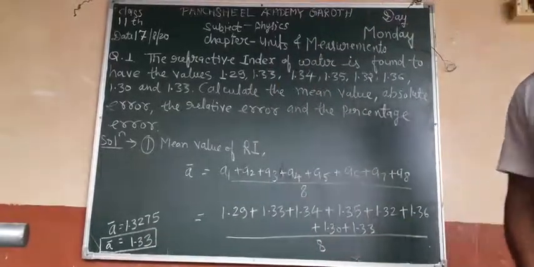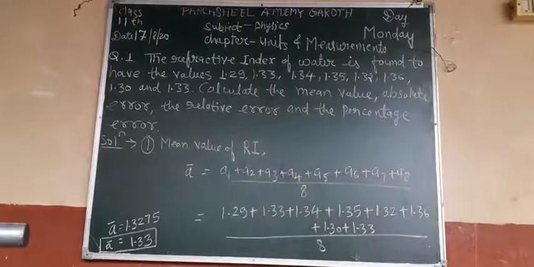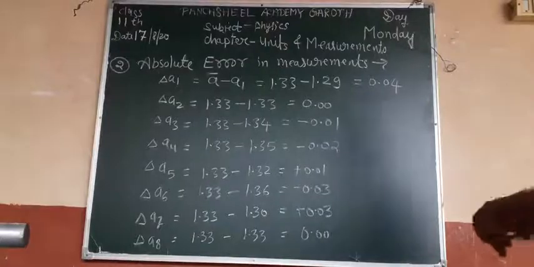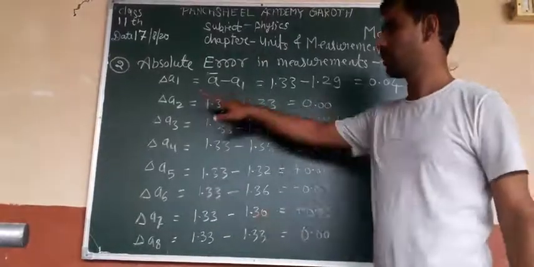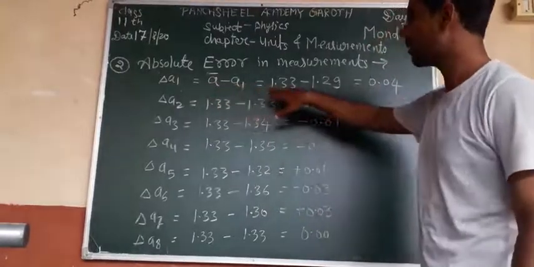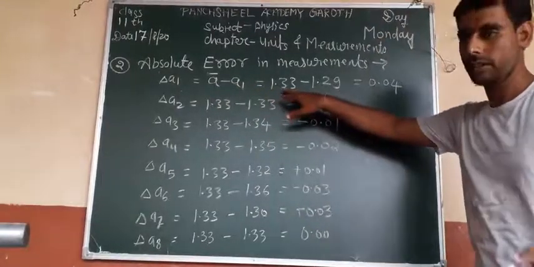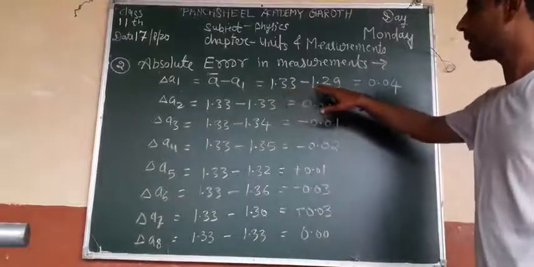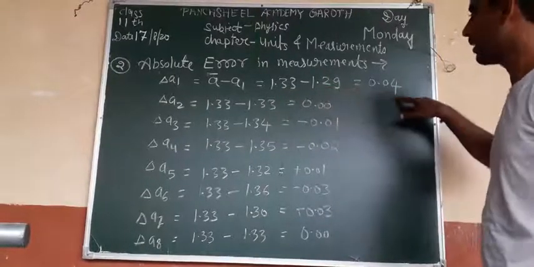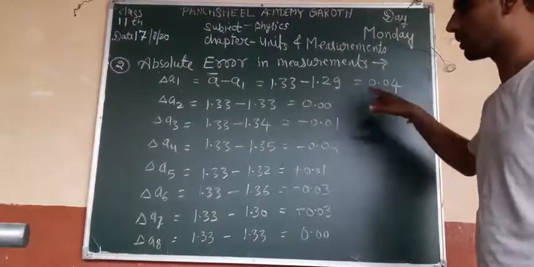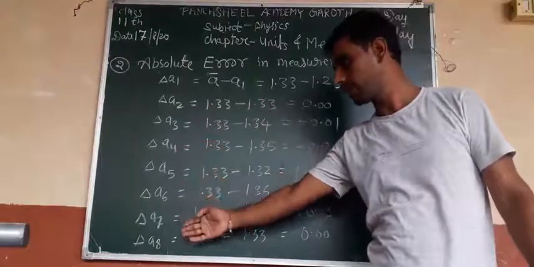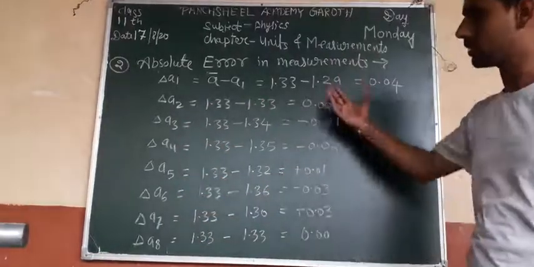Okay, now we calculate the second. Now absolute error in measurement, delta A1 equal to A mean minus A1. Okay, so A mean is what? 1.33 calculate कर लिया हमने, and what is A1? First observation or first reading 1.29, then 0.04, and A2, A3, A4, A5, A6, A7, A8 we can calculate like this.